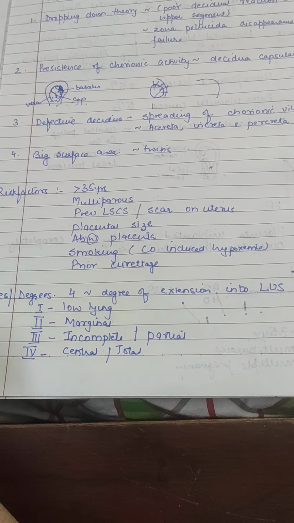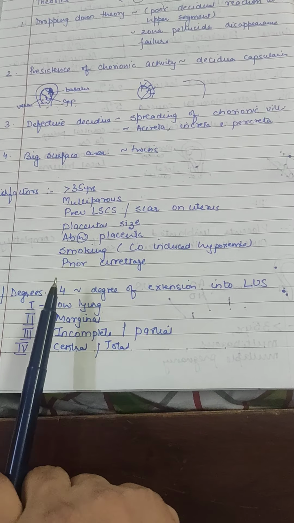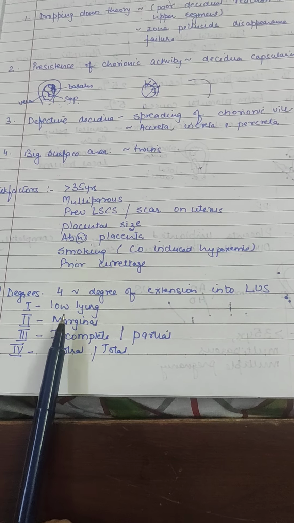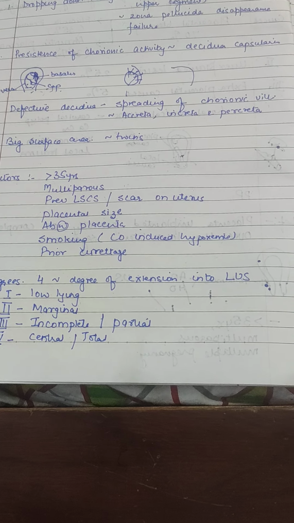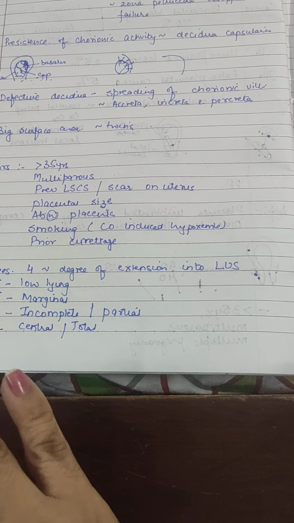Now talking about the different types and degrees of placenta previa. There are 4 types of it. First is low lying, that is, the lower margin of the placenta is just reaching the lower segment. It is away from the internal os. It has nothing to do with the internal os.